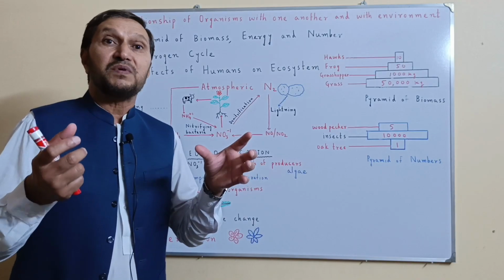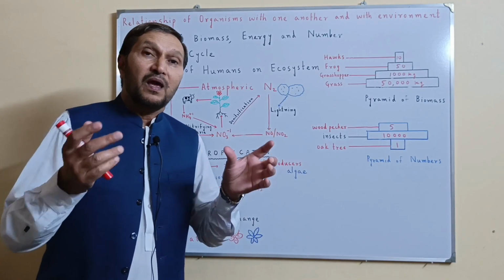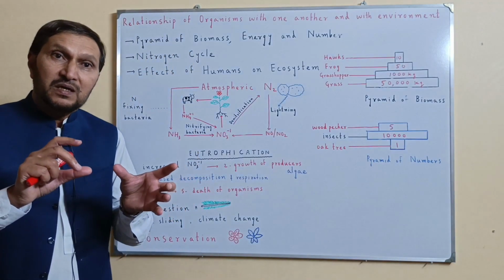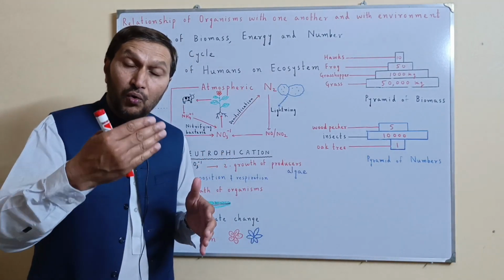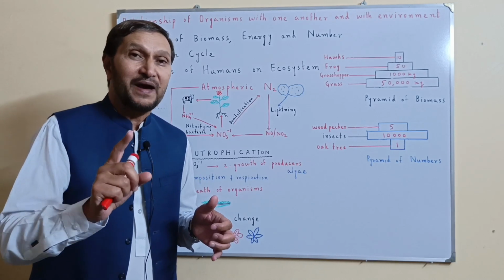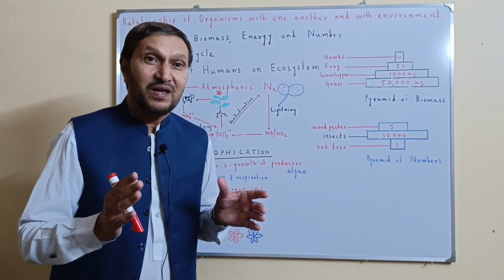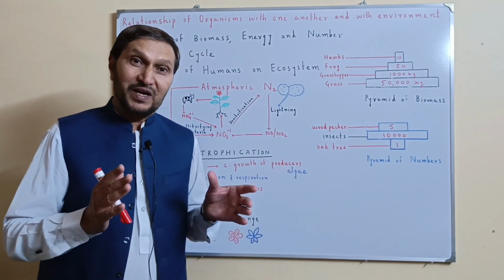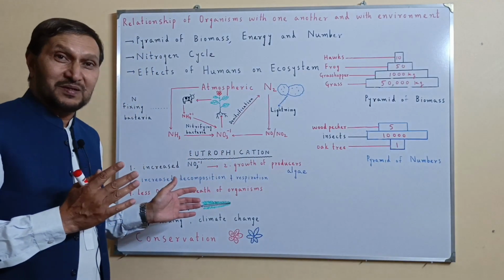Overfishing should be prevented through laws and by the government. And there should be certain seasons in which the fish grow and multiply and reproduce. At that time the fishing should be banned. So we need to conserve our environment. In this way we will be able to protect our beautiful planet and our ecosystem.